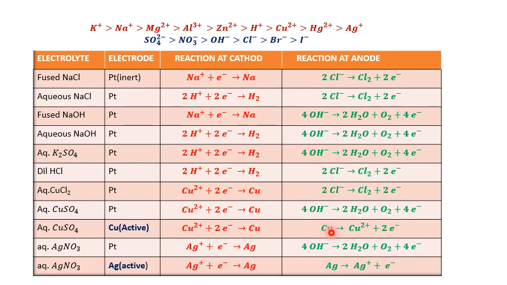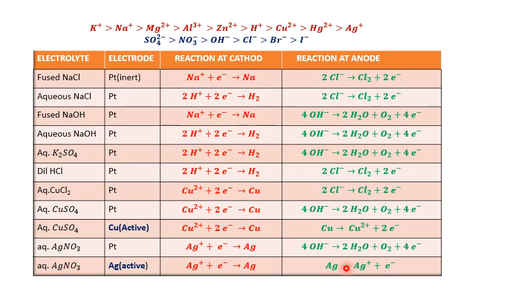So Cu gives Cu2+ + 2e−. Focus on the active electrode. Again AgNO3 follows the same rules, but come here: again an active electrode, silver is an active metal. Now the active electrode is directly involved, so Ag gives Ag+ + e−.